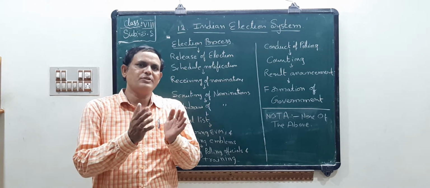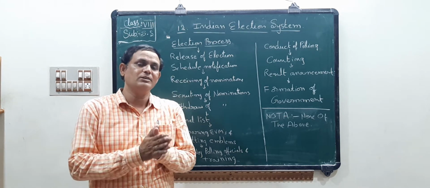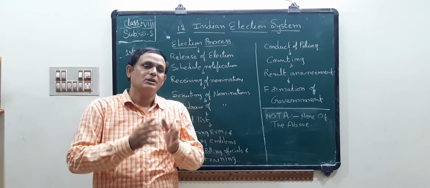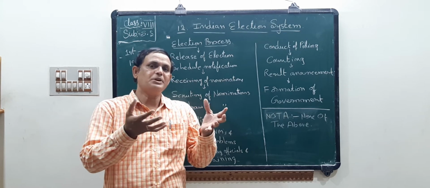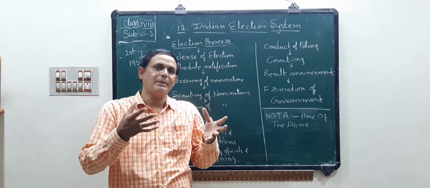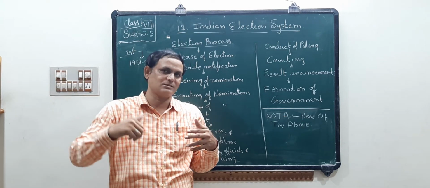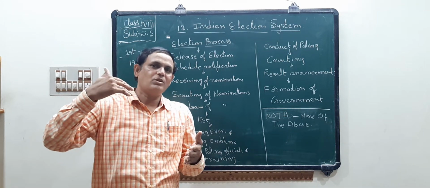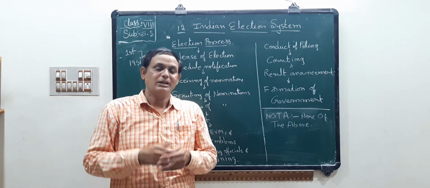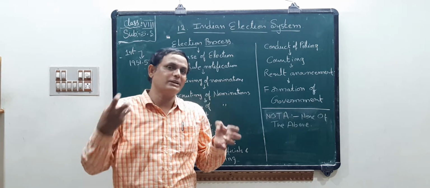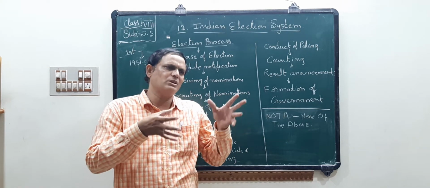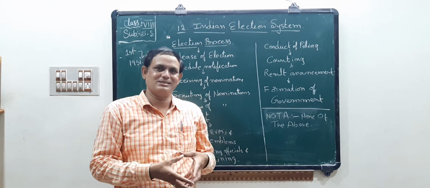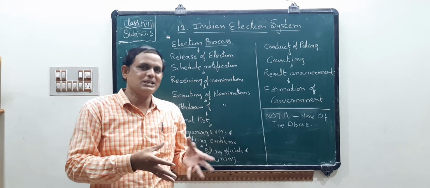Actually, in 1947 we got independence. So before independence, what was our country's position? Our country was under the control of the Britishers. They ruled our country by their English laws. They ruled for 200 years. They plundered our country. They did not concern themselves with the welfare of our Indian people. They did not develop our Indian industries, education, etc.